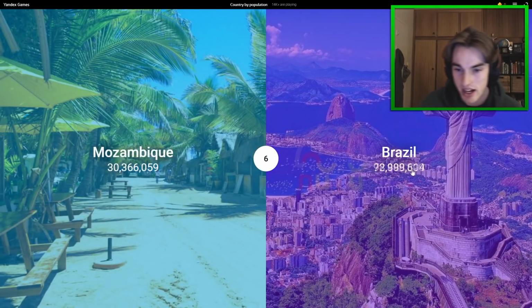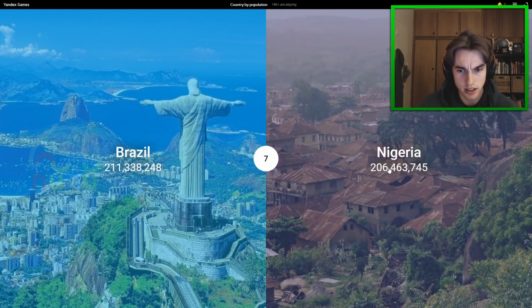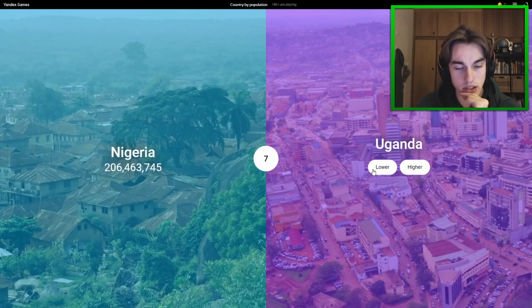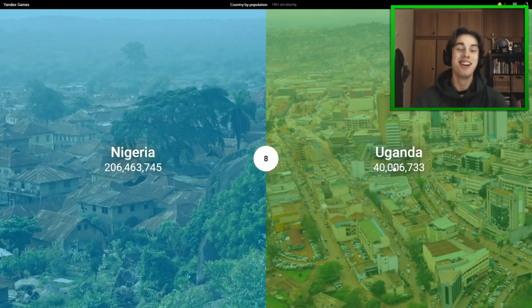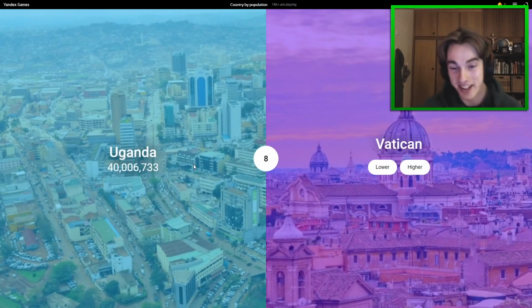And Brazil is, of course, higher, 200 million. And then Nigeria, okay, this is interesting. So I think Nigeria is a little lower, but it is around 200 million, no? So I think I will click lower here. Yes, wow. I was actually right, but yeah, Uganda's definitely lower. If I had to guess for Uganda, I would say about 40 million or something like that, maybe? Wow, dude, I'm actually cracked. Okay, I did not think it would be exactly 40 million.